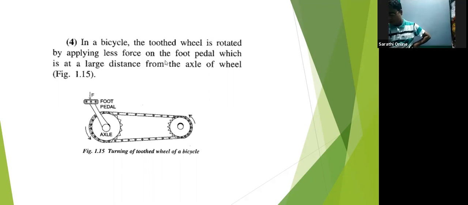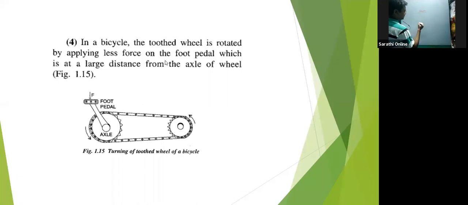So now there is a discussion of something which is known as couples. So what is a couple?